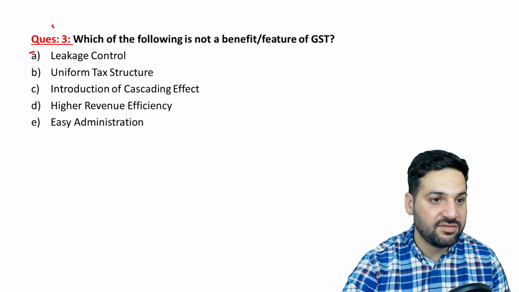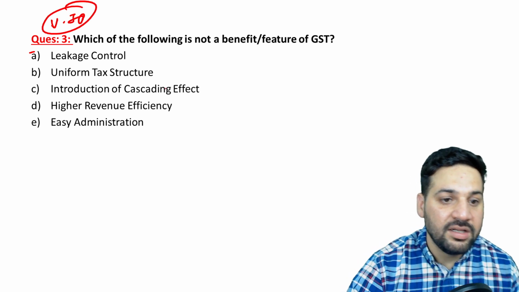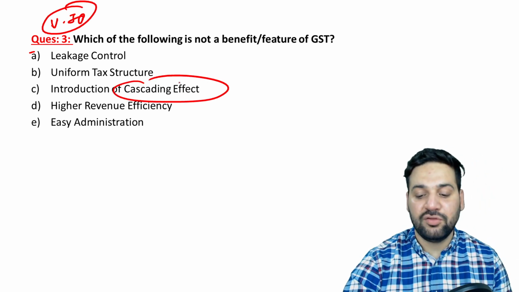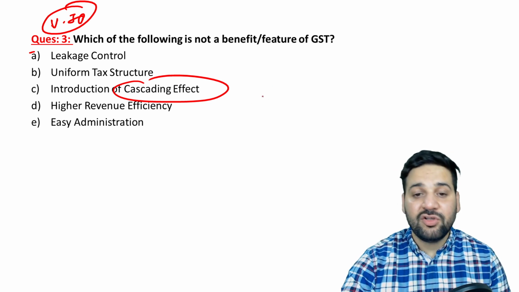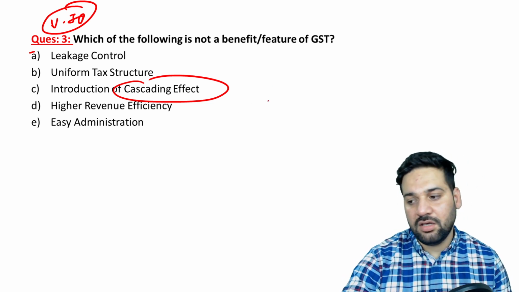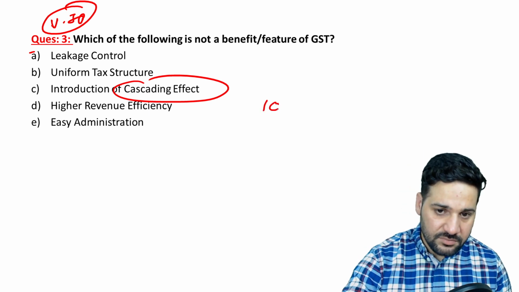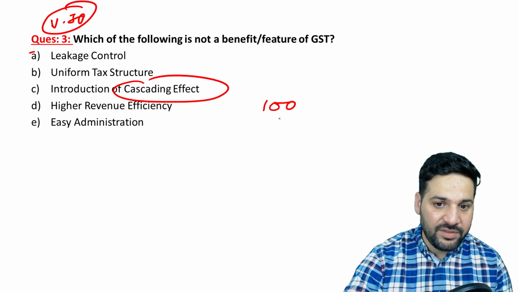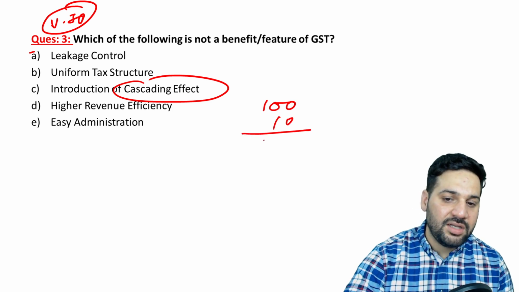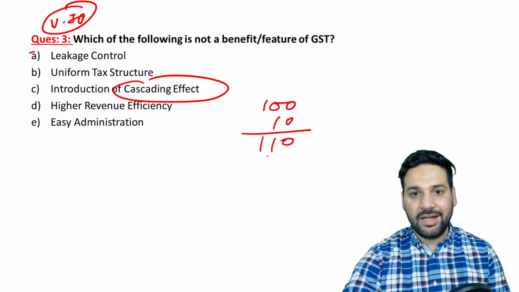The benefit of GST, very important. See student, the cascading effect is itself a very important term. See student, what happens in GST? So let's say the trader 1 bought a good for 100 rupee and there is a GST of 10 rupee, right? So let's say now the value is 110, right?